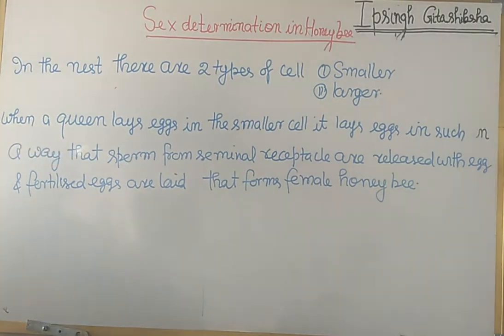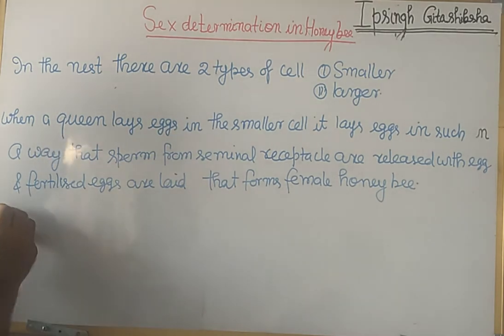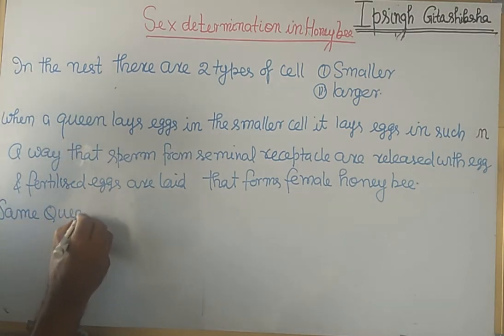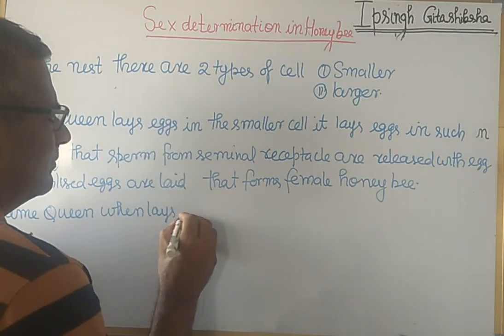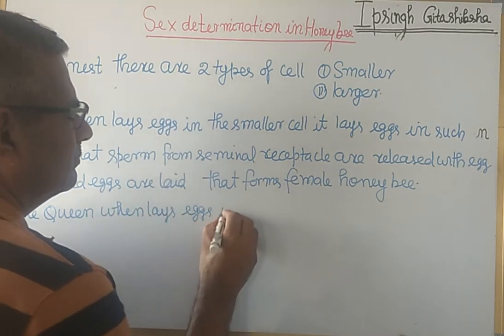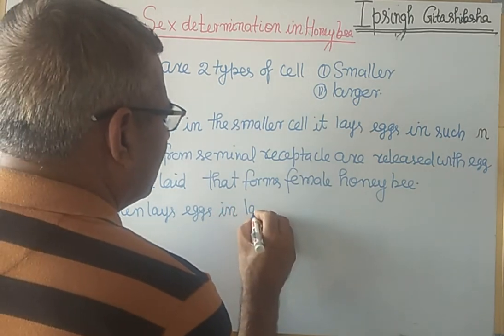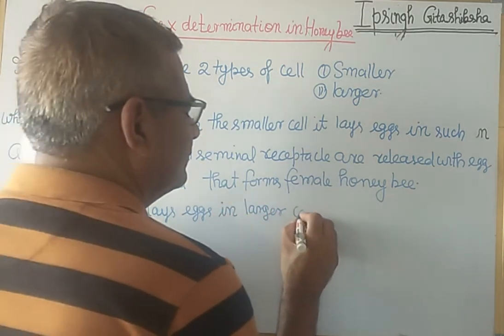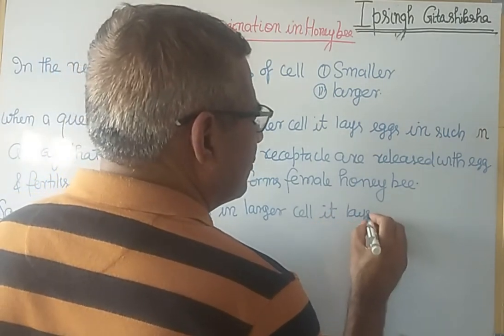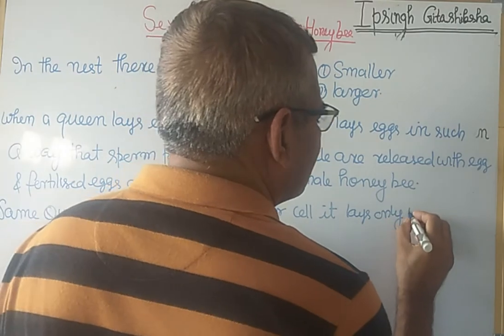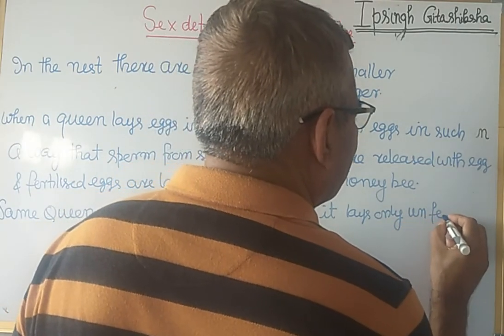When in the smaller cell all egg will be fertilized and it will form female, but same queen when lays eggs in larger cell, it lays only unfertilized egg.